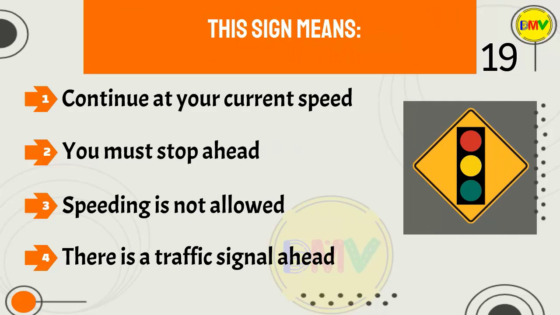Question 19. This sign means: 1. Continue at your current speed. 2. You must stop ahead. 3. Speeding is not allowed. 4. There is a traffic signal ahead. The correct answer is 4. This sign indicates that there is a traffic signal ahead.